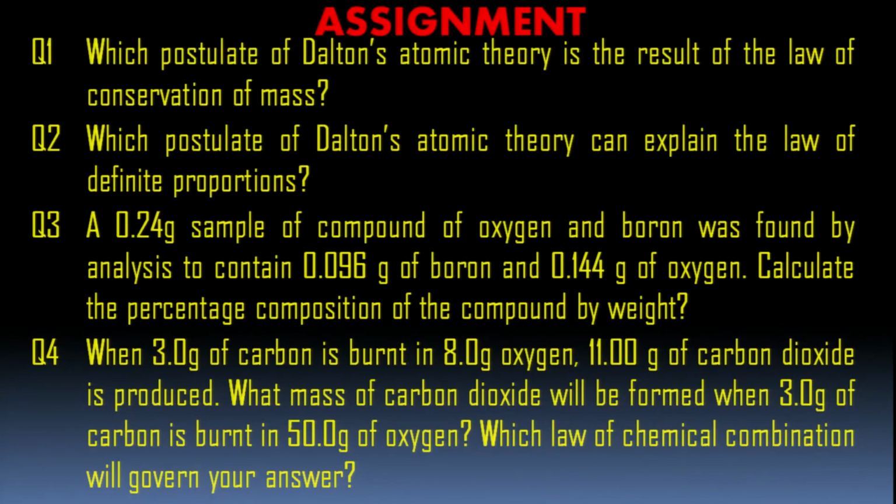That is a fixed composition. Here also, 3 grams of carbon burnt in 50 grams of oxygen is given. But you know, children, 3 grams of carbon can burn with only 8 grams of oxygen to give carbon dioxide. So here also it will burn with 8 grams of oxygen to give 11 grams of carbon dioxide and the remaining 42 grams will remain as such. I think, children, you can do this very well.